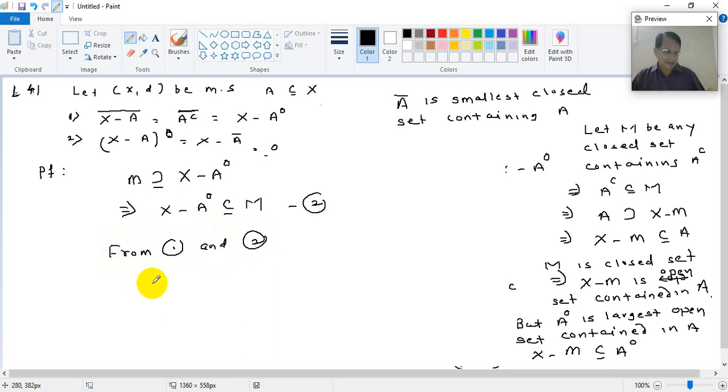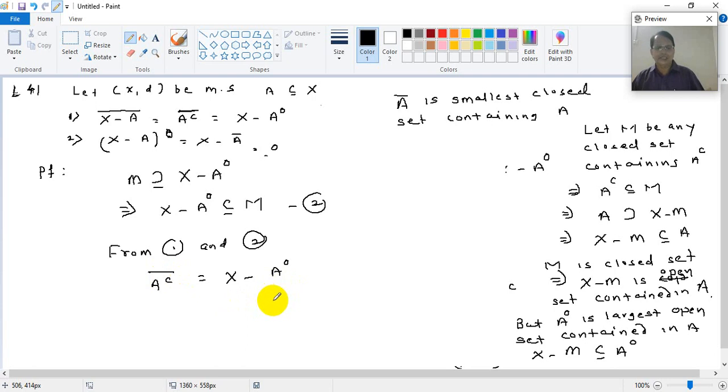We have proved that the complement of A bar is equal to X minus A interior. This is proved. This is X minus A interior. What does that mean? It is the complement of A interior. So you can say the complement of A, interior, is the complement of the closure. The closure of the complement is equal to the complement of the interior. So such results are not difficult.